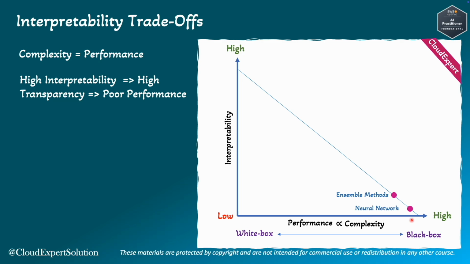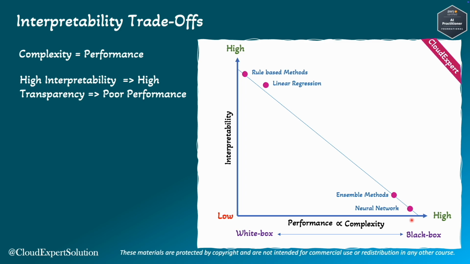On one side of the spectrum, we have so-called black box models such as deep learning and ensemble methods, where the complex structure hinders interpretability. These models are high performing, but because of their multiple layers, we don't know how the model is processing data in the internal layers. On the other side of the spectrum, we have white box or glass box models such as rule-based models and linear regression.